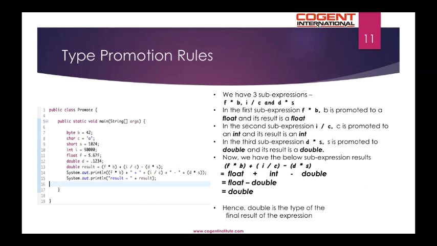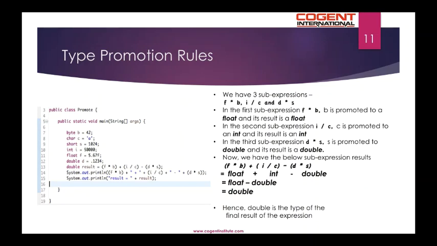There are certain variables declared: b of type byte, which is initialized with 42, c of type char, which is initialized with 'a', s of type short, which is initialized with 1024, i of type int, which is initialized with 50,000, f of type float is initialized with 5.67f, d of type double is initialized with 0.1234, and there's an expression which is f * b + i / c - d * s, and the output of this is assigned to a variable result of type double.